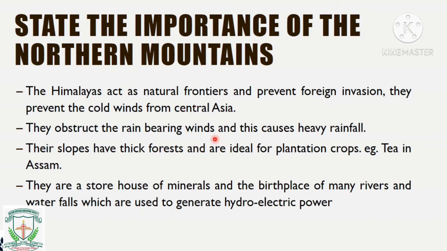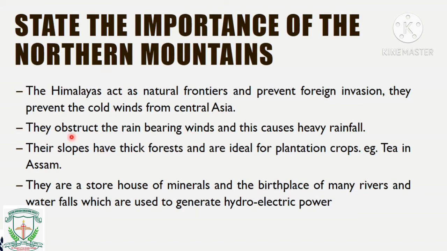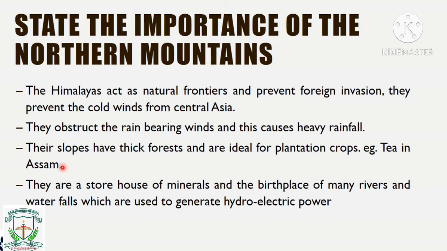They obstruct the rain bearing winds and thus cause heavy rainfall. What causes heavy rainfall in that region? The obstruction of rain bearing winds. Their slopes have thick forest. So the Himalayan mountains are entirely covered with forest and ideal for plantation of crops like tea in Assam. Assam is a very famous place where a lot of tea is produced, and the thick forest is very good for tea plantation.